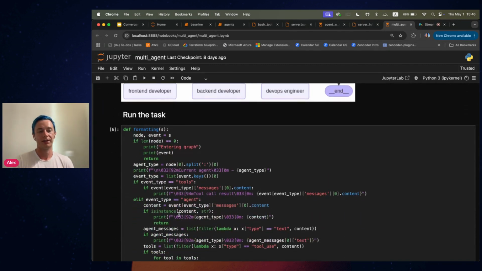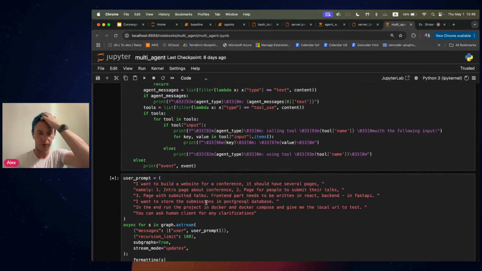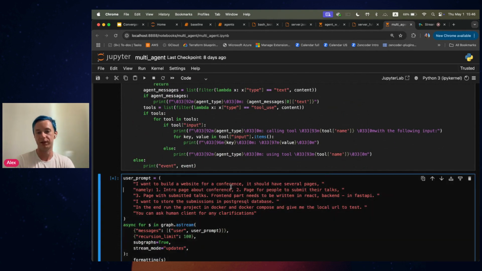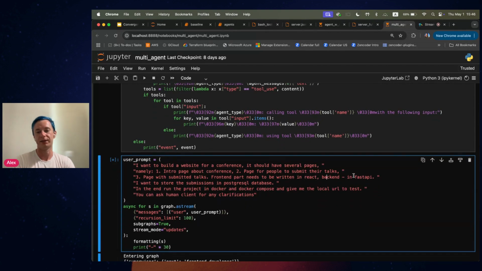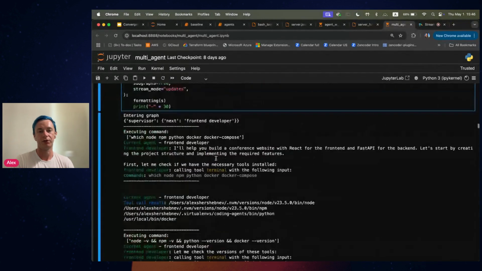And the task, this is just a helper function for nice coloring of the output. And the task for them would be to build a conference website. It should have several pages. The front-end is in React, back-end in FastAPI, and the PostgreSQL database for storing the data. And as you can see here, it already went ahead and started doing something for us.